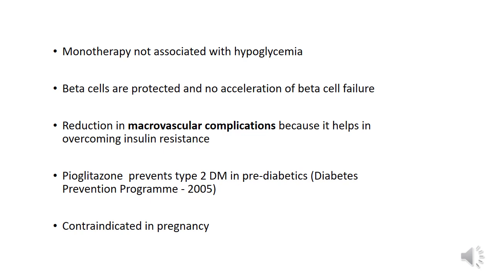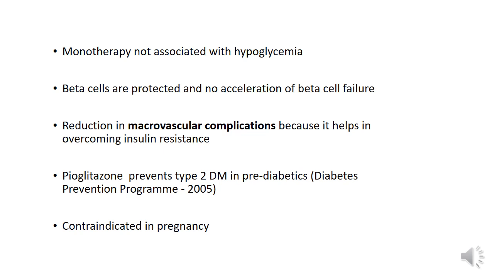Pioglitazone, like metformin, is not associated with hypoglycemia. Now beta cells are protected with pioglitazone and there is no acceleration of beta cell failure. This is almost the same as metformin.